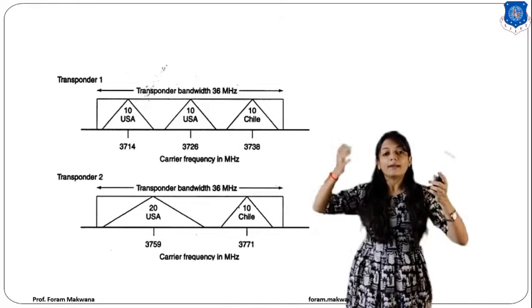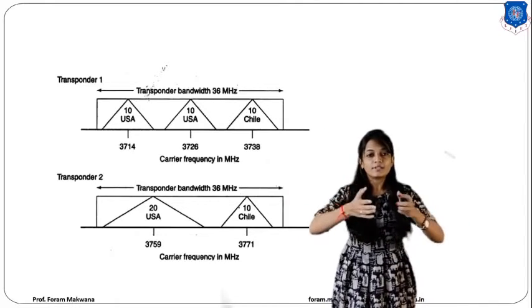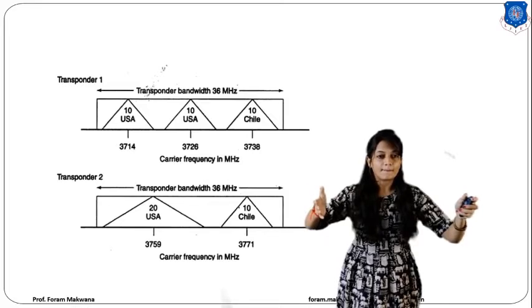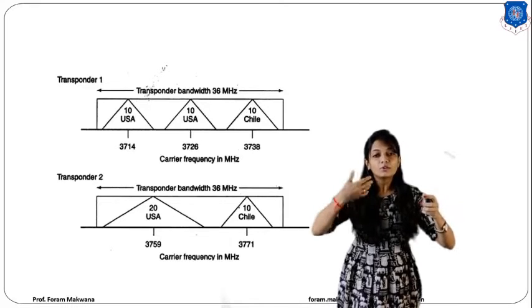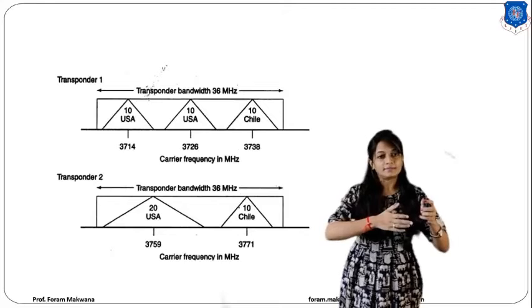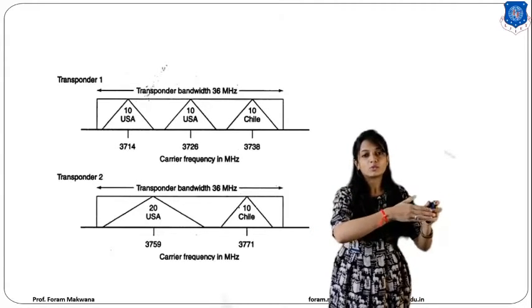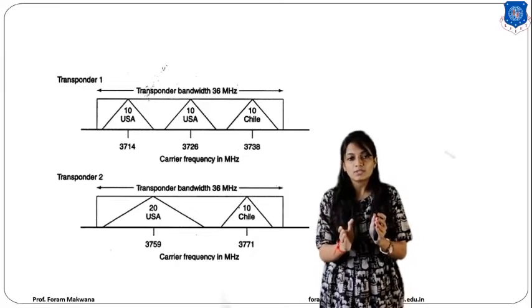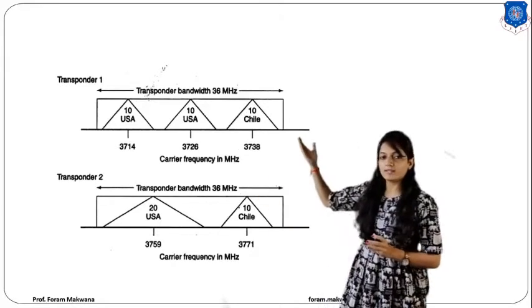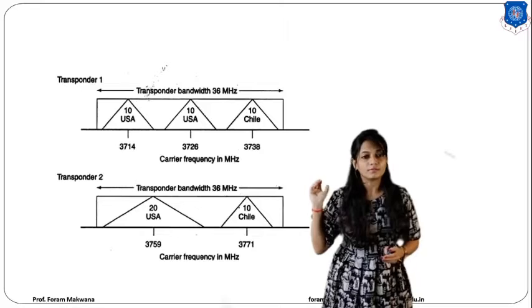My bandwidth of the transponder is 36 megahertz. So we are assigning a specific frequency, for example 3714 megahertz to one user, 3726 megahertz to another user, and 3736 megahertz to another user.